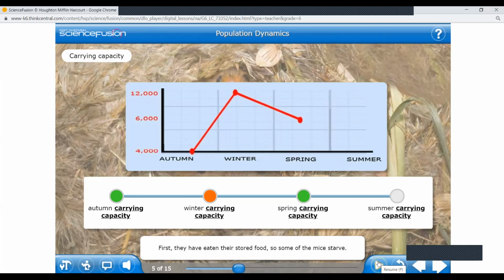Like in autumn, there were many nuts. In winter, because they were too healthy, they produce more. But in spring, what happens to the leaves and the fruits? The trees don't produce. The leaves start to fall, and finally there is no food for the mice. When there is no food for the mice, what will happen to the population? The population will automatically decrease.